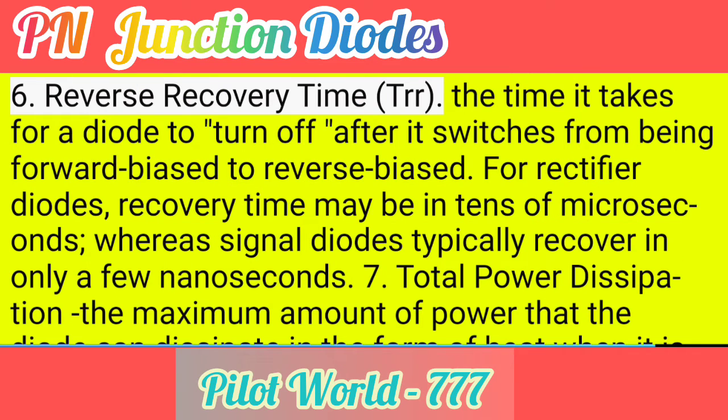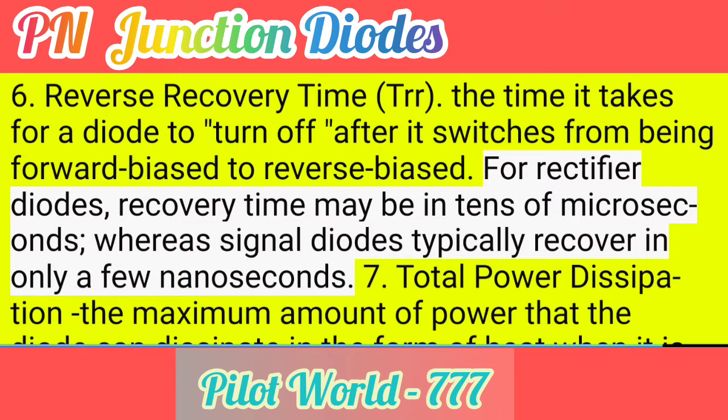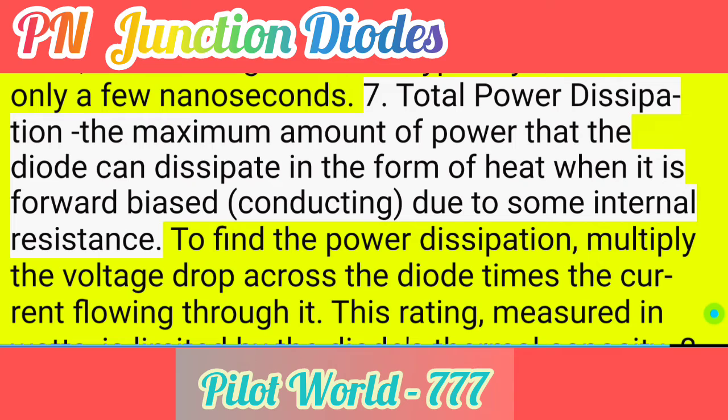Reverse recovery time, TRR. The time it takes for a diode to turn off after it switches from being forward biased to reverse biased. For rectifier diodes, recovery time may be in tens of microseconds, whereas signal diodes typically recover in only a few nanoseconds. 7. Total power dissipation.